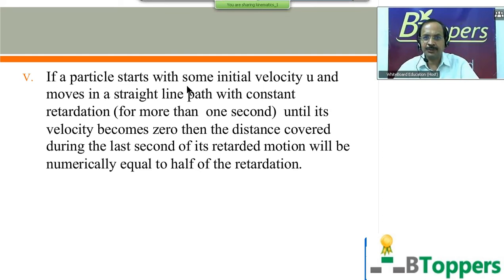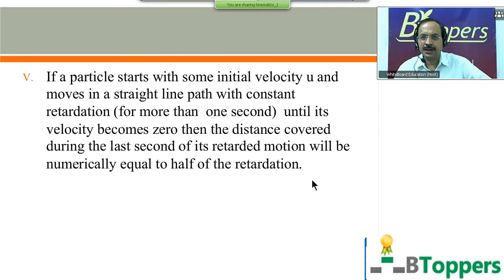The particle starts with some initial velocity u and moves in a straight line path with a constant retardation for a time interval more than 1 second until its velocity becomes 0. Then the distance covered during the last second of its retarded motion will be numerically equal to half of the retardation. If you want to copy the conclusion, you can take a pause and copy it.